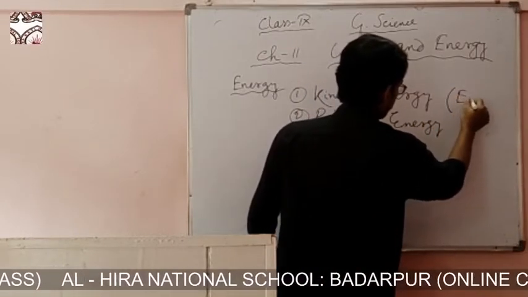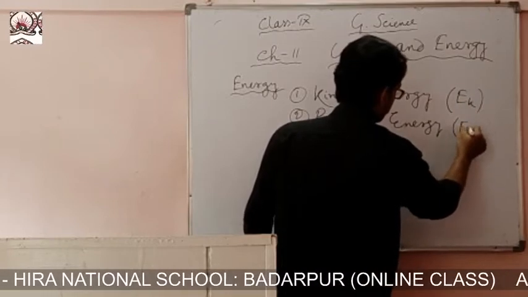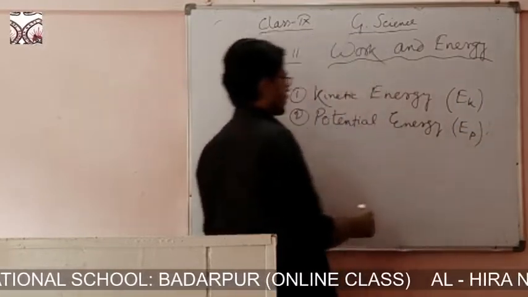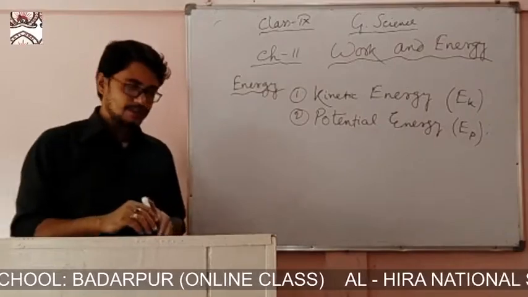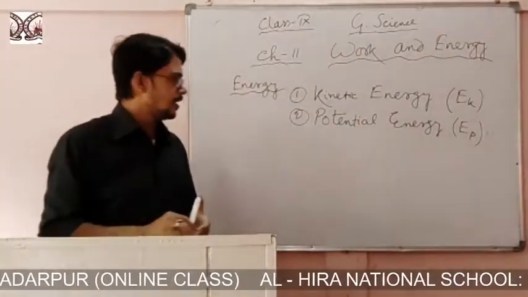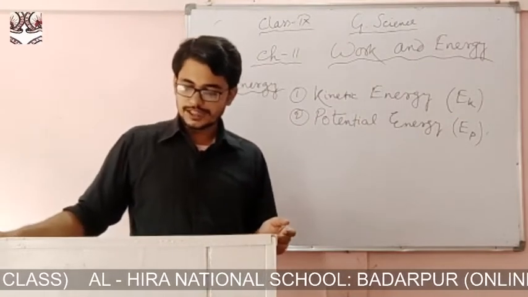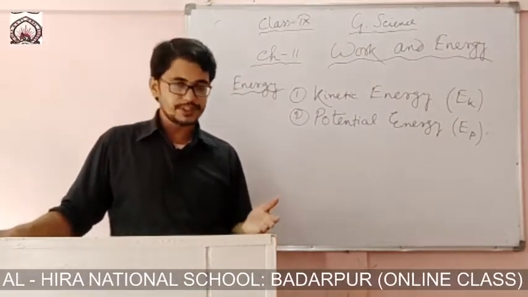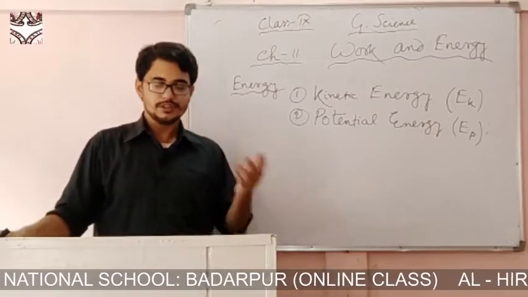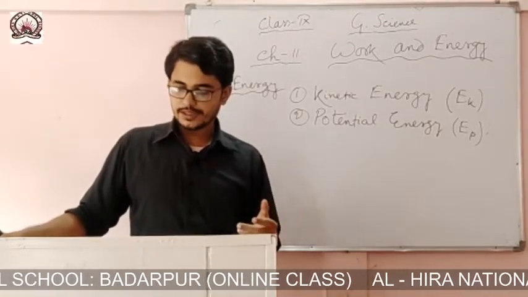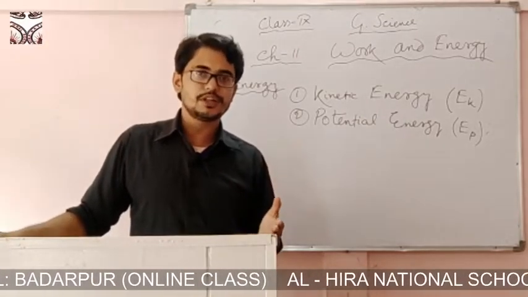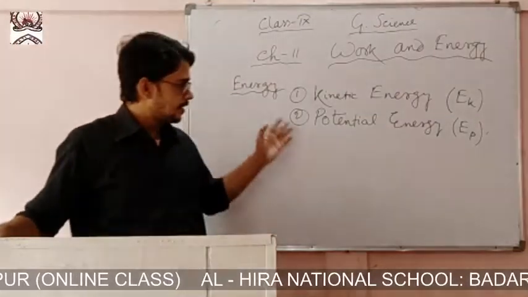Kinetic energy denoted by EK, potential energy denoted by EP. So there are two types of energies, kinetic energy and potential energy. Now, what is kinetic energy? Energy possessed by virtue of motion of a body. Energy possessed by virtue of motion of a body is called kinetic energy.